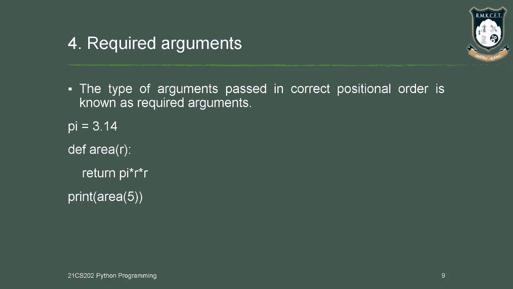Here we are placing the value at the correct position order. What value we need, we are placing in the correct position. So this is said to be the required argument.